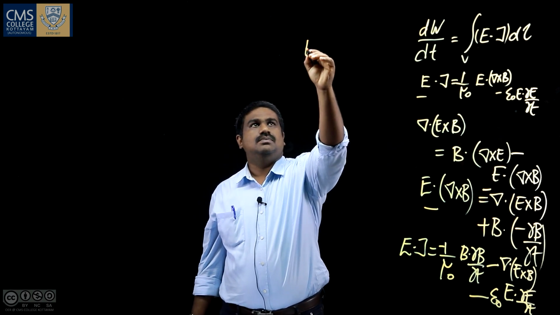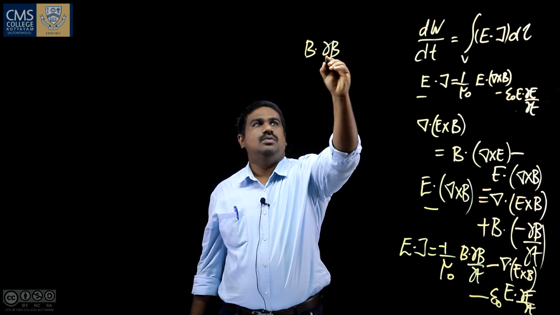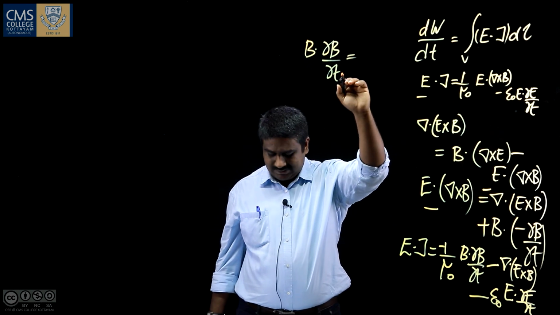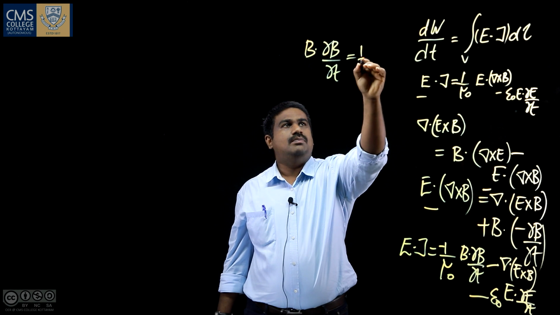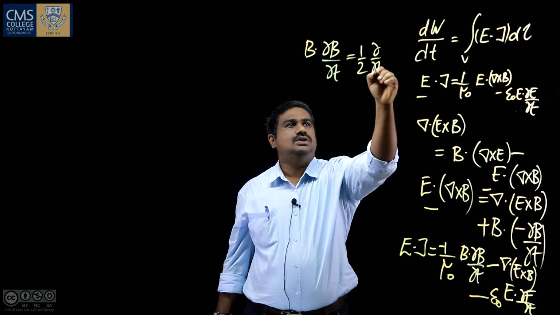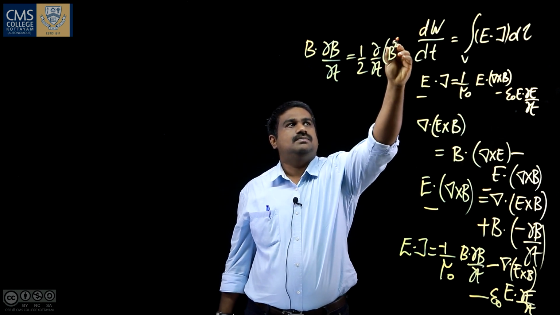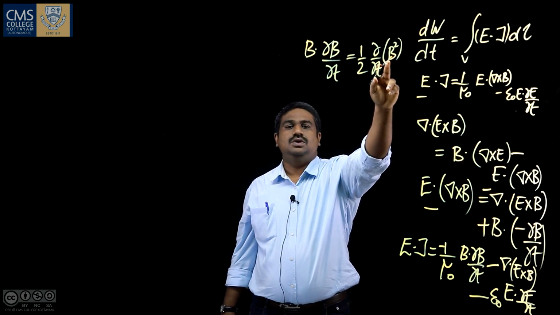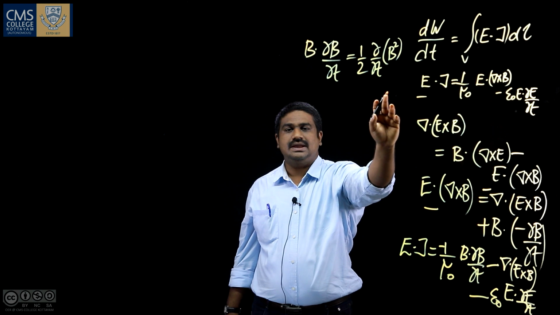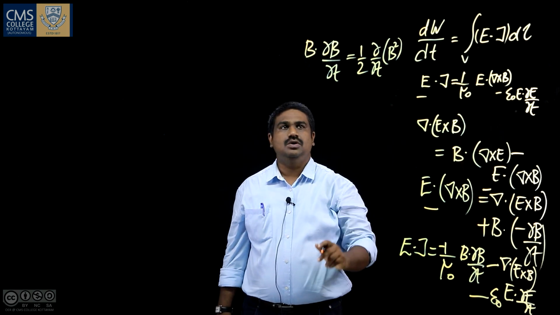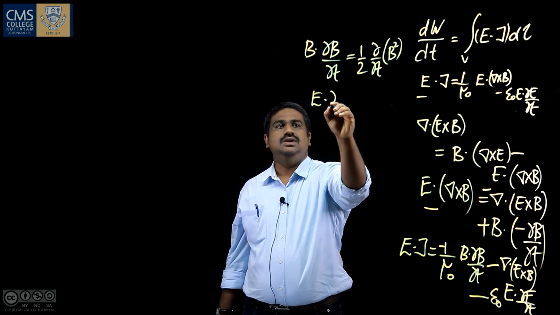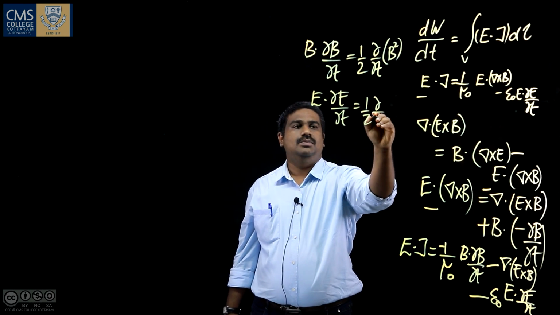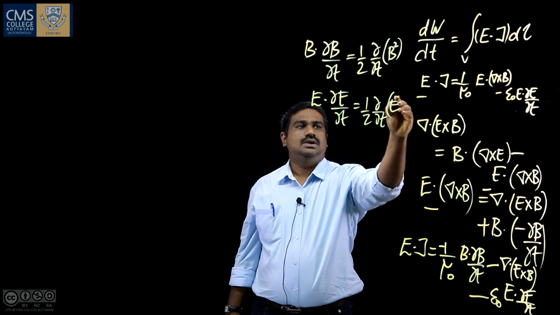But what is B · ∂B/∂t? This can be written as 1/2 ∂/∂t of B squared, since the derivative of B squared becomes 2B ∂B/∂t; the 2 and 2 cancel and we get B ∂B/∂t. Similarly, E ∂E/∂t can be written as half ∂/∂t of E squared.